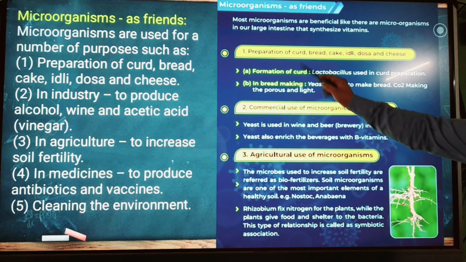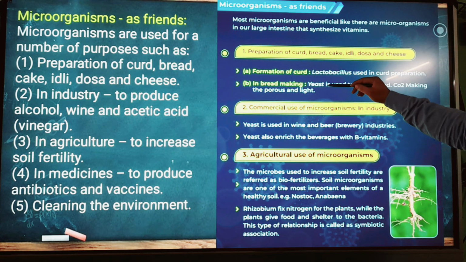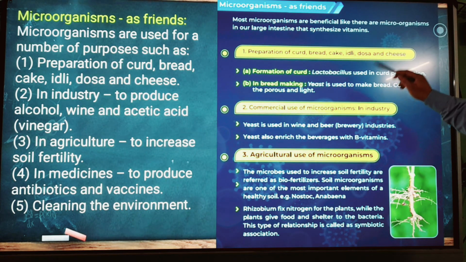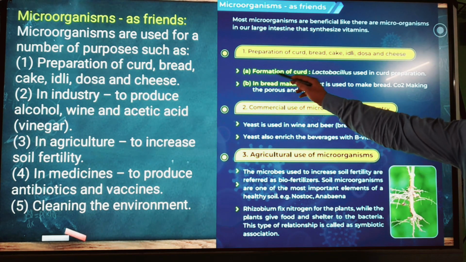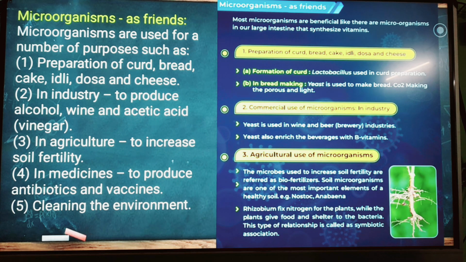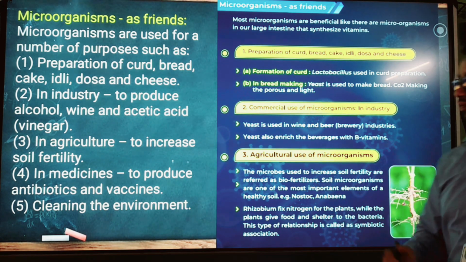Next, first you see preparation of curd, bread, cake, idli, dosa and cheese. So first, whenever you are making curd, it is formation of curd. Which bacteria is used? Lactobacillus bacteria. It is used in preparation of curd. And how are you going to prepare? I will show you in the video.